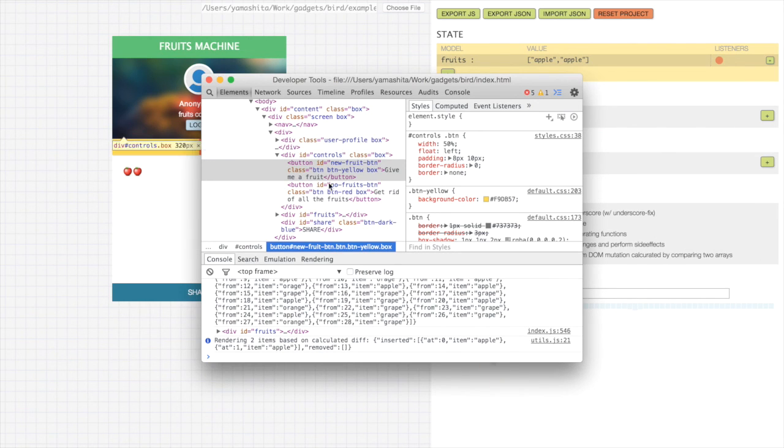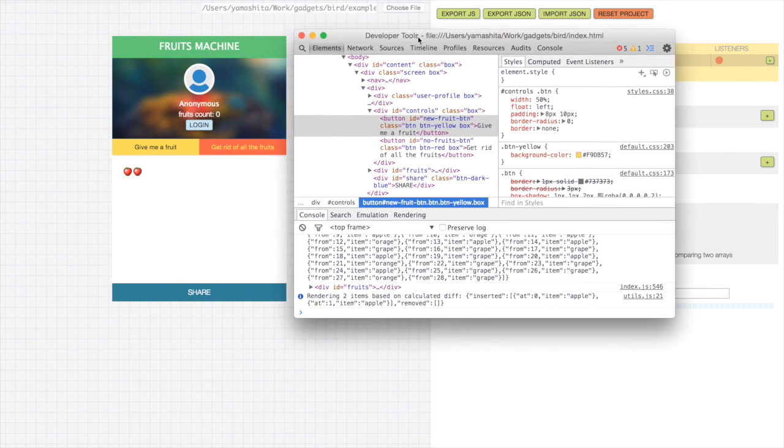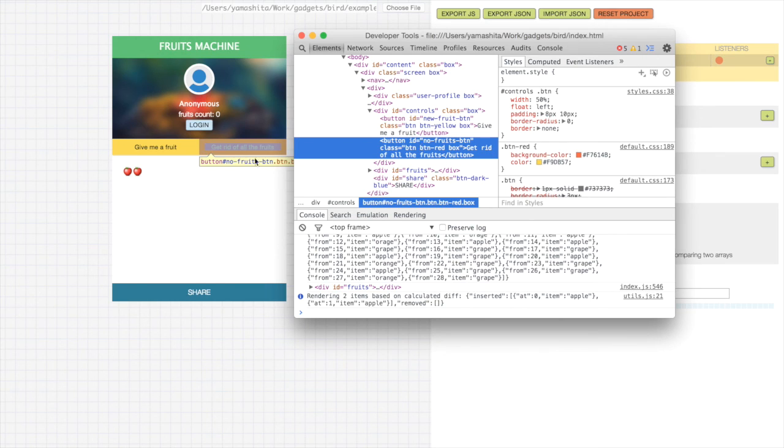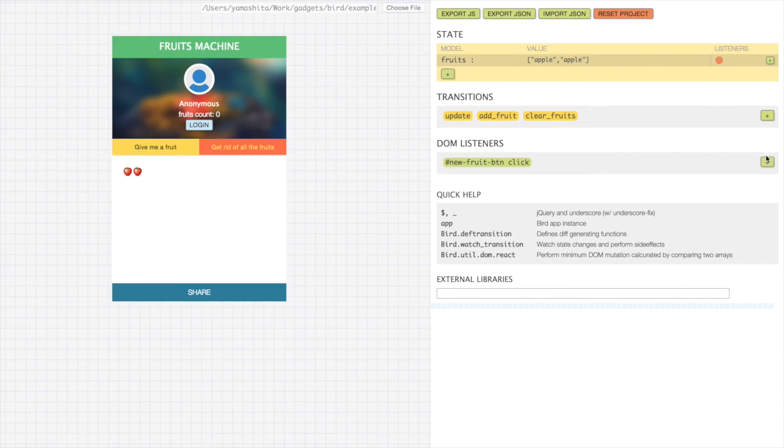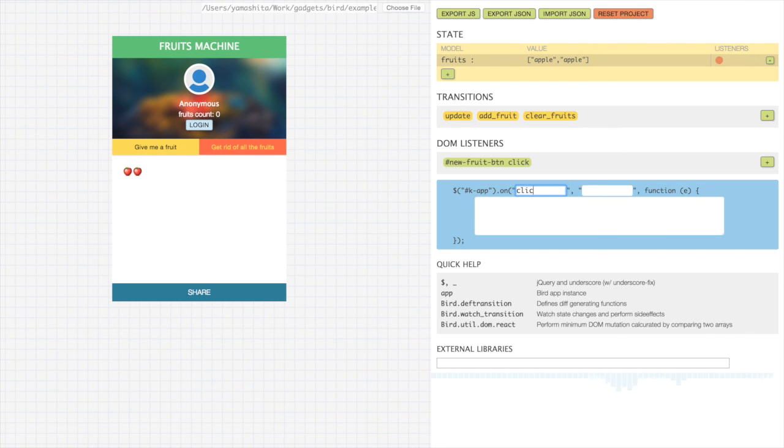We're gonna inspect. Okay, this is the button we are looking at, and it's called No Fruits Button. And we're gonna listen to a click on No Fruits Button, and we're gonna call clearFruits with your app.